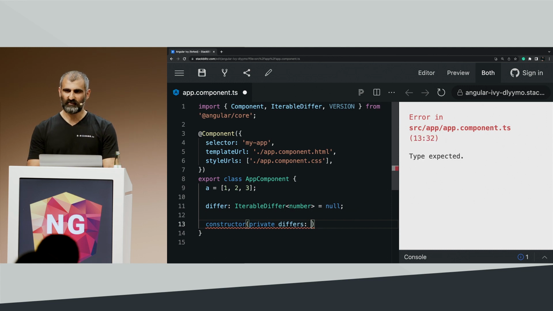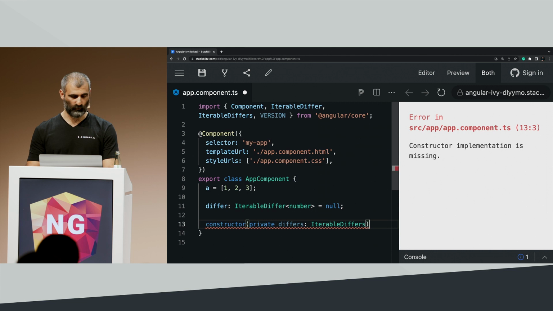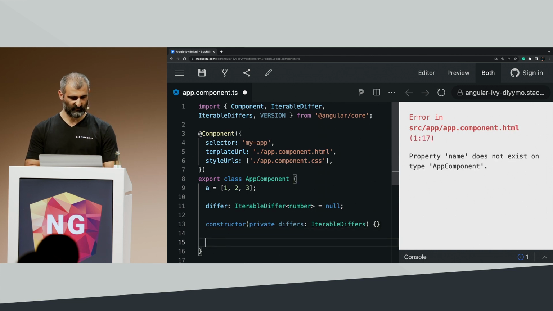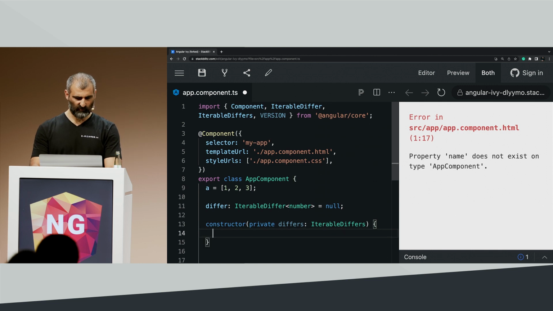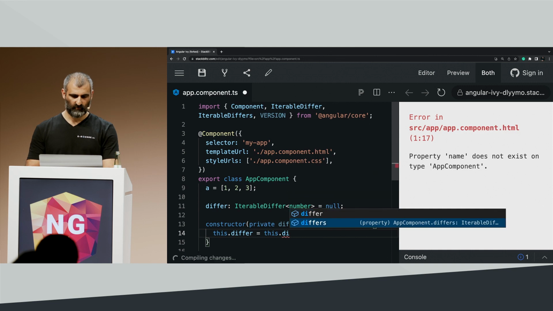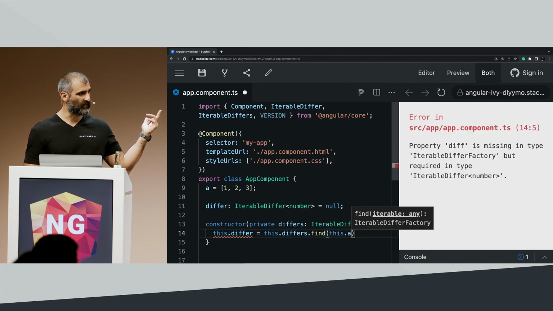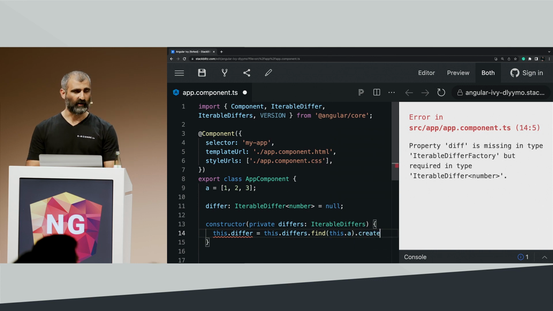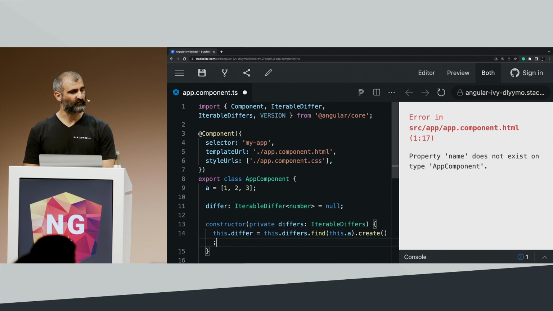This is the default one, as we discussed in the slides. Inside the constructor, I can set my defer to this.defers.find, passing my iterable object, which is a. I know that I'm getting a factory, so I'm just creating my defer.